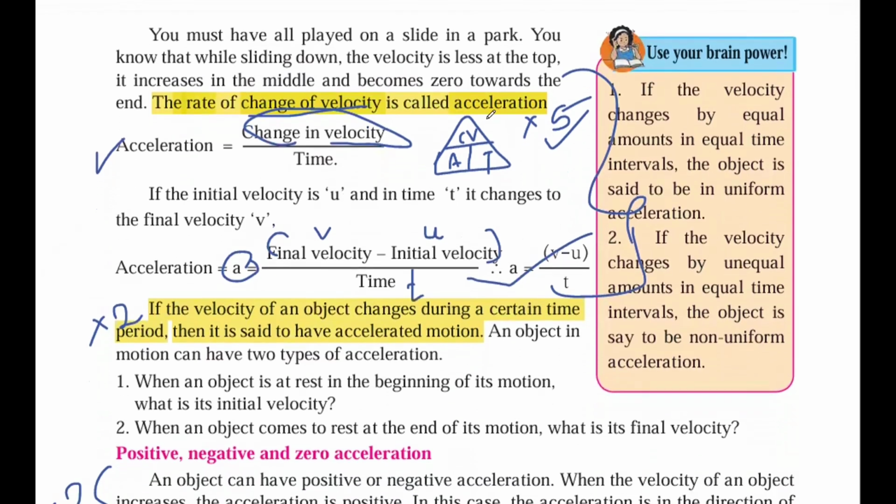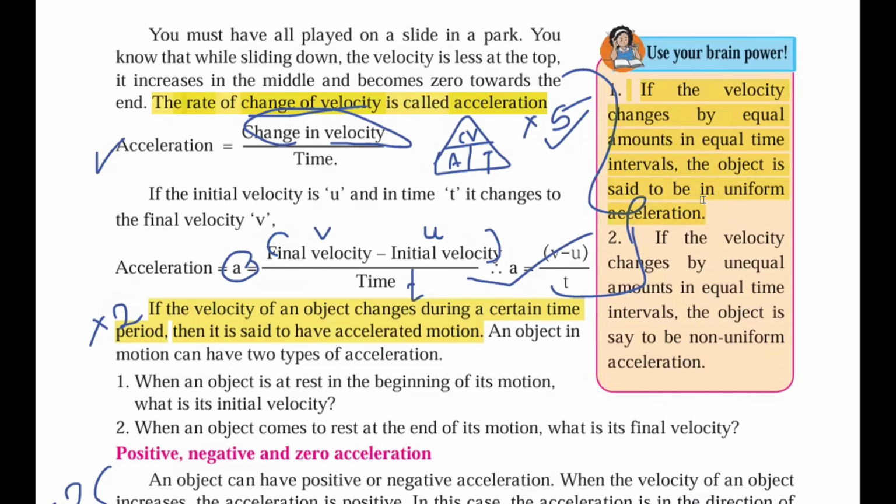Before we start, I want to read this brain power. If the velocity changes by equal amounts in equal intervals of time, then the object is said to be in uniform acceleration. What is the definition of uniform acceleration? The time interval is the same, and an equal amount of velocity change is also happening, then it is called uniform acceleration.